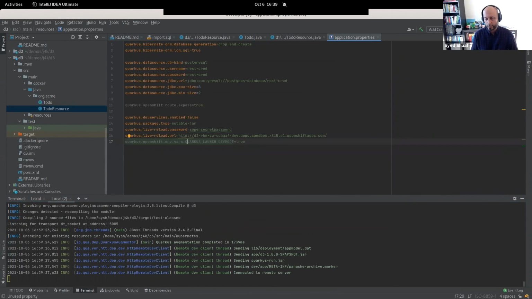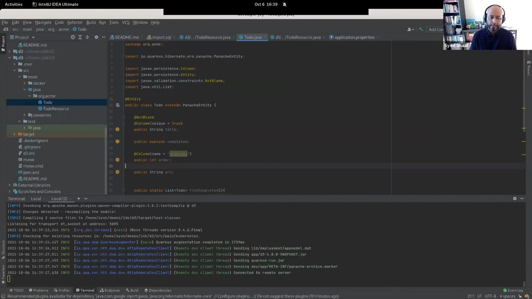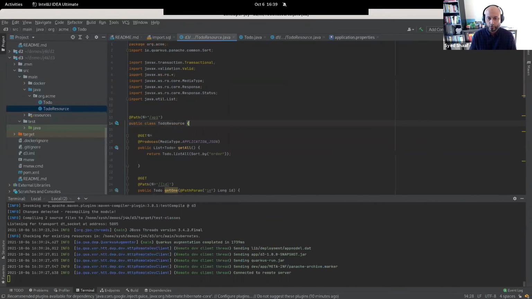And here you can see that it is directly connected to my remote application. Any changes that I do here would be automatically reflected onto the Quarkus app.